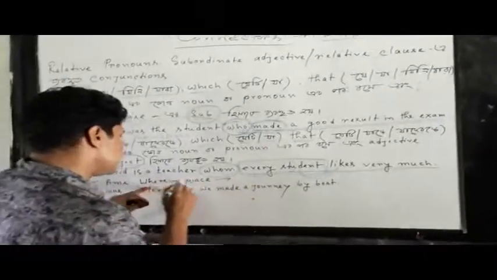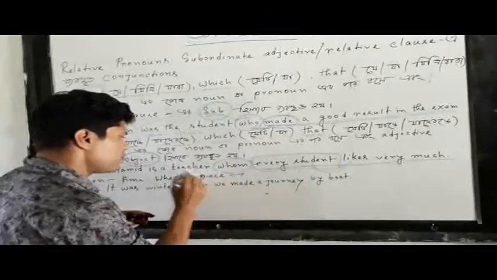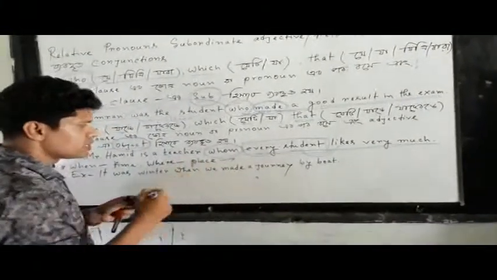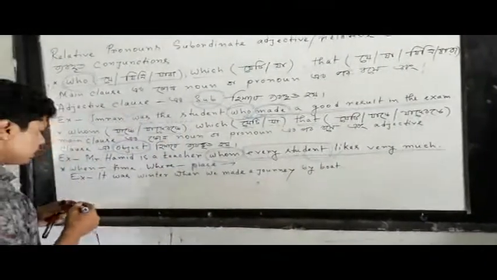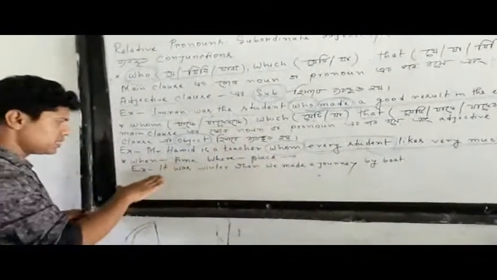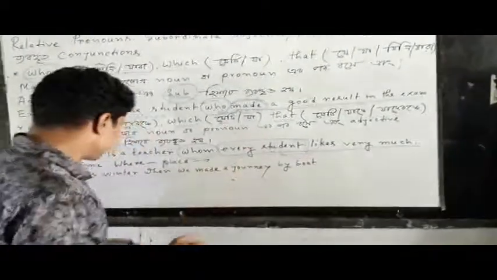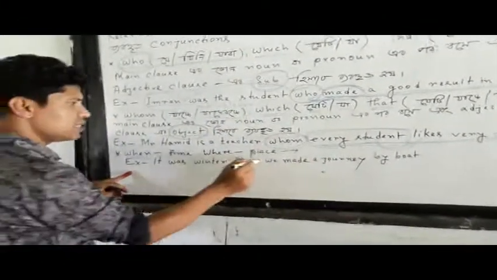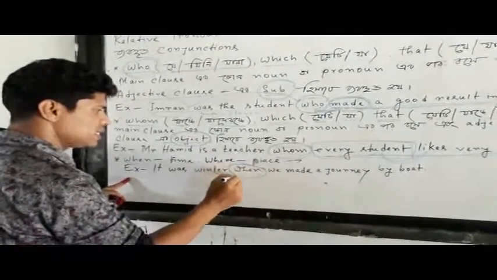Where stands for place, any place, any location. In my example, as you see, it was winter when we made a journey by boat. So it was winter when. So when is indicating time.